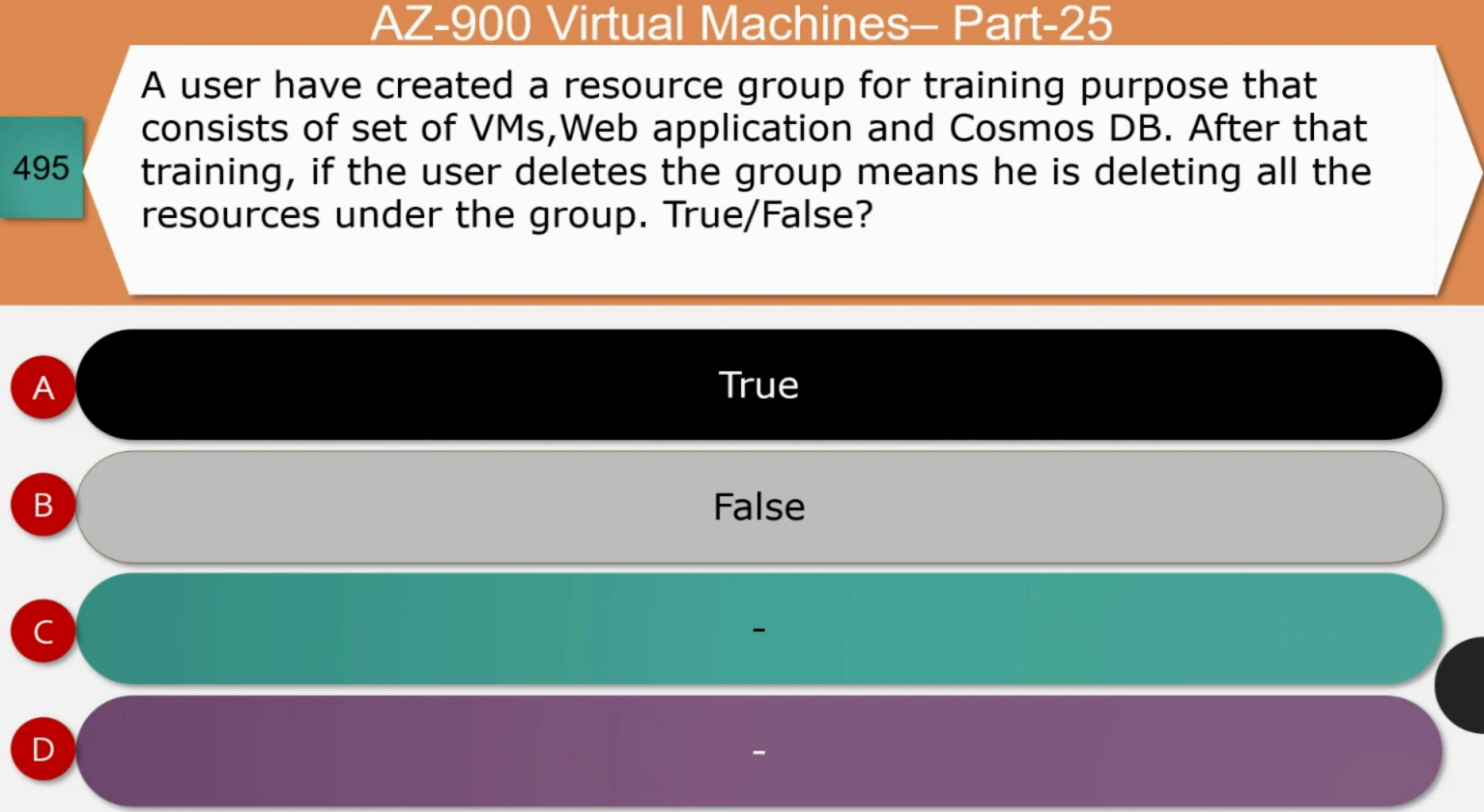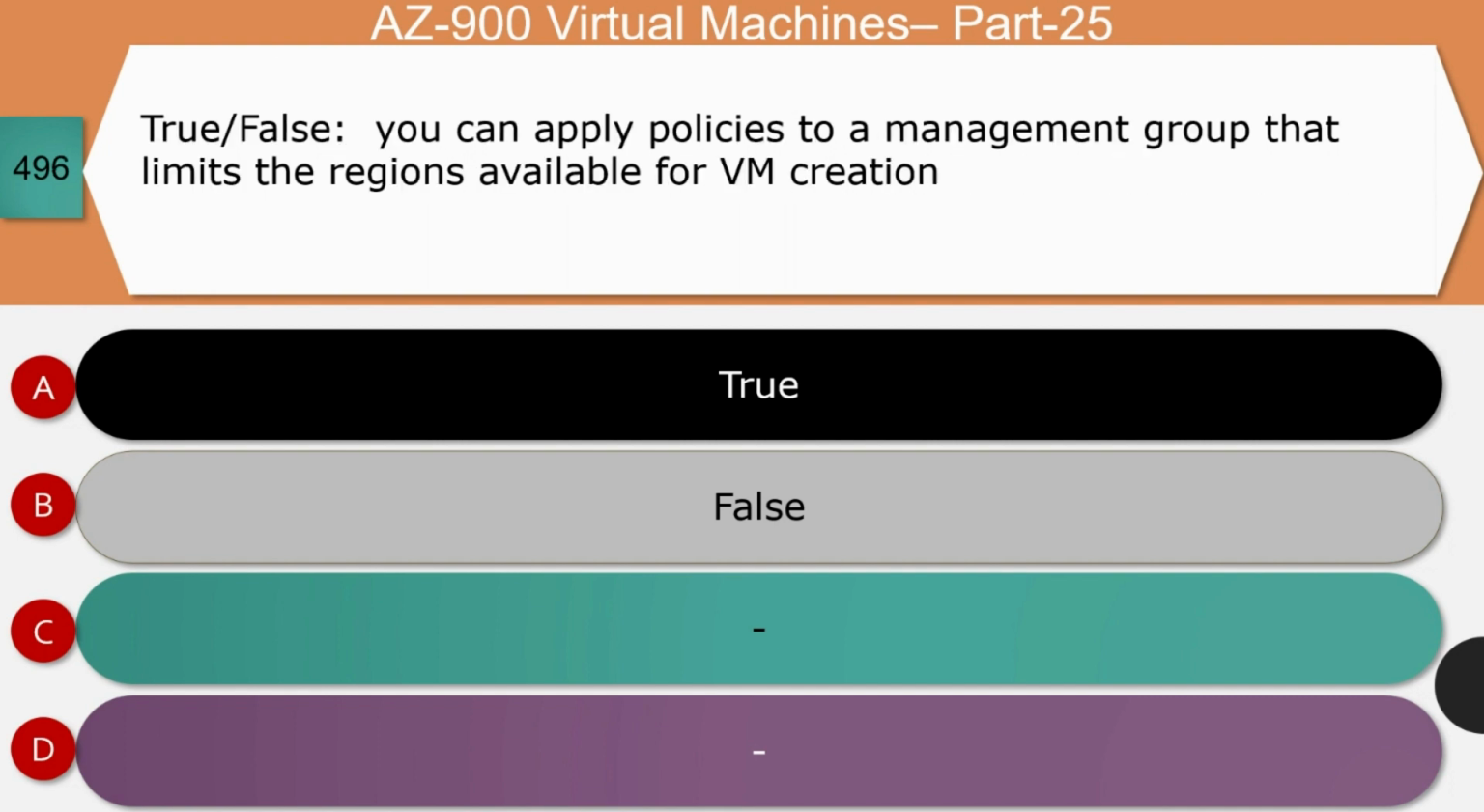Next question: a user has created a resource group for training purposes that consists of a set of VMs, a web application, and Cosmos DB. After the training, if the user deletes the group, which means he is deleting all the resources under the group. Is it true or false? The right option for this question is true. Deleting a resource group means all the resources under the resource group will be deleted automatically, and so the right answer for this question is option A.